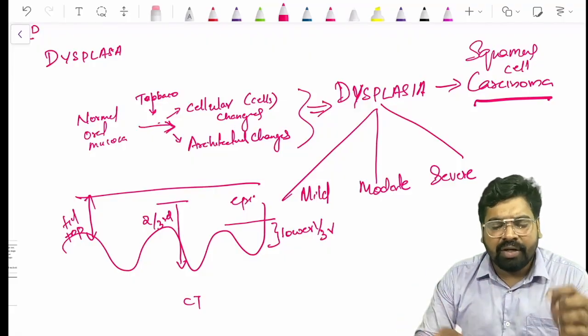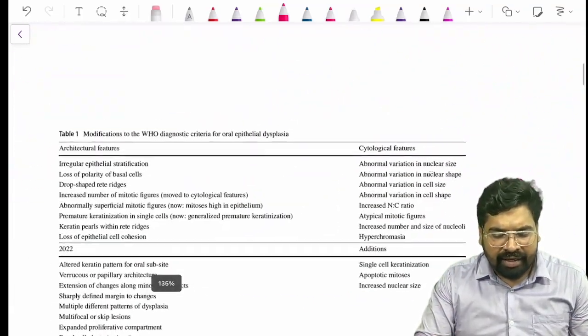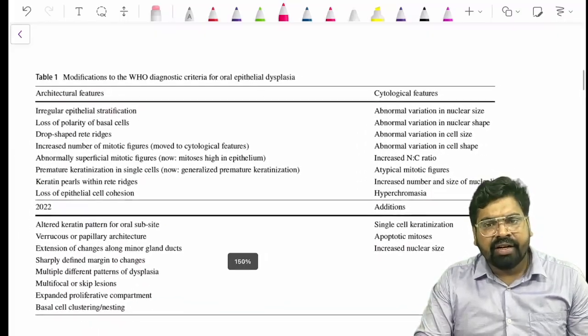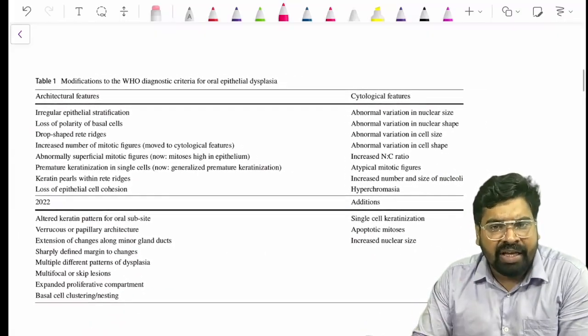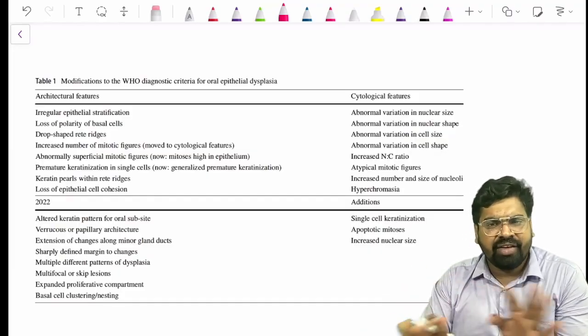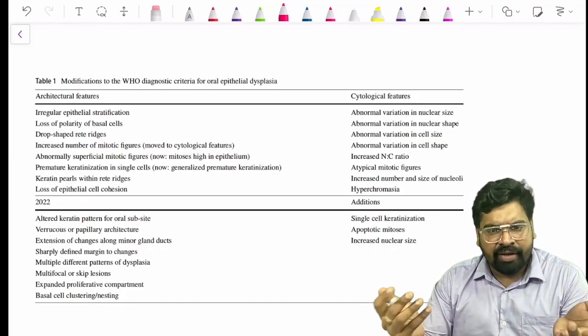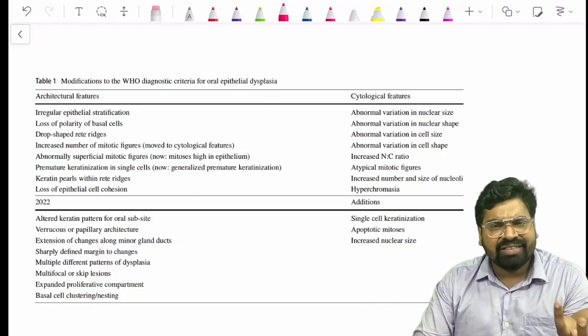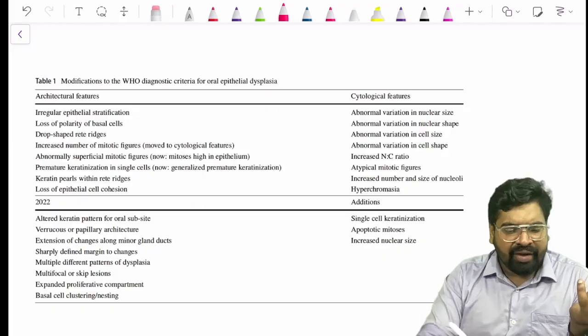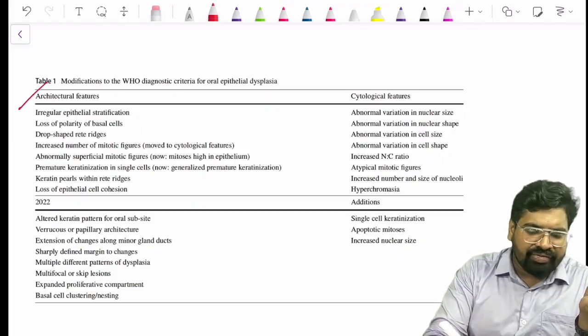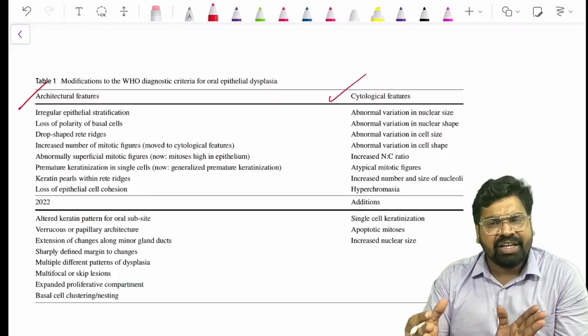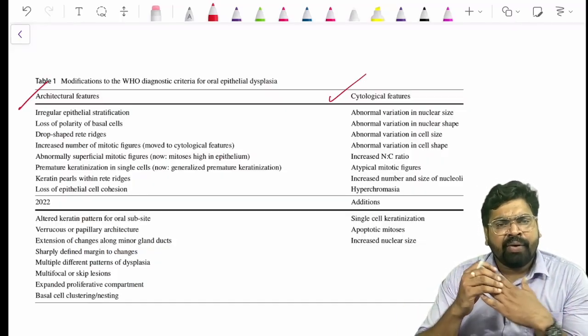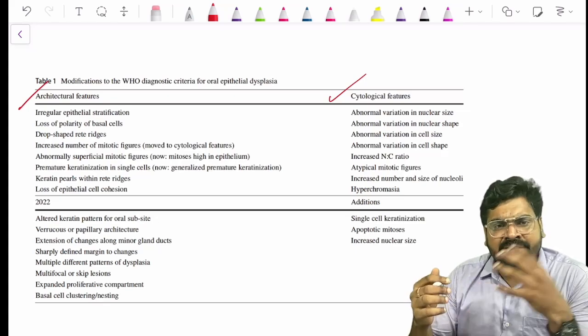Now, what are the cellular and architectural features? Can you see this? There are so many cellular and architectural features. You don't need to learn them by heart; they won't ask you anything on this. I'm just giving you an idea of what changes occur in the cell when there is dysplasia. You can simply see the architectural features and cytological features. You can take a screenshot and read it sometime, and you can see the changes.